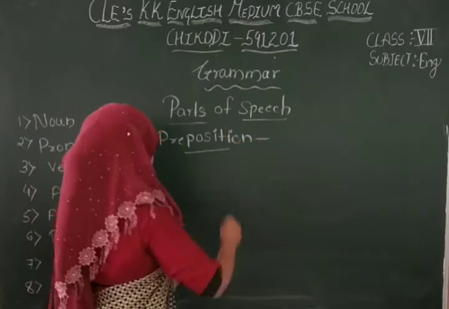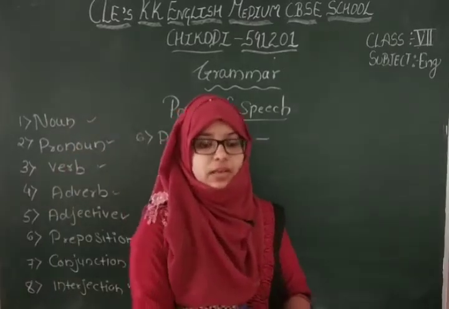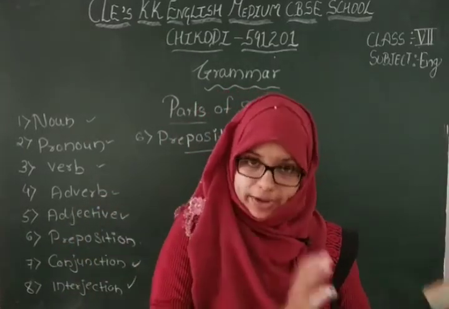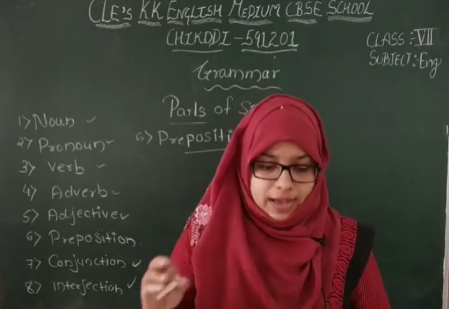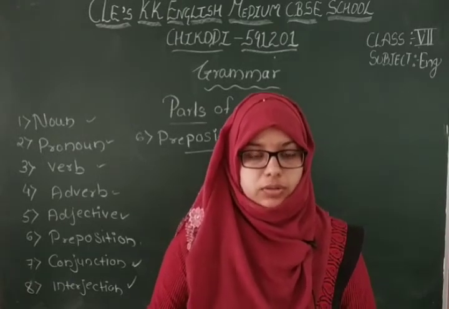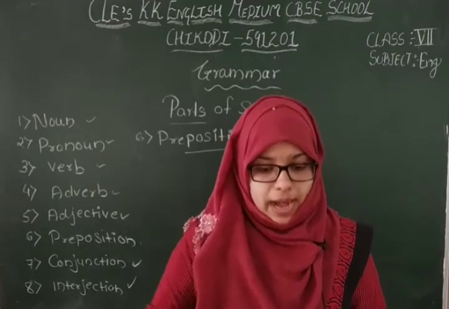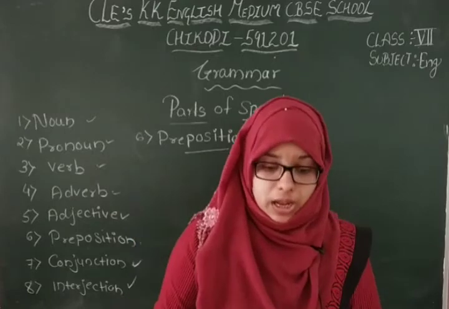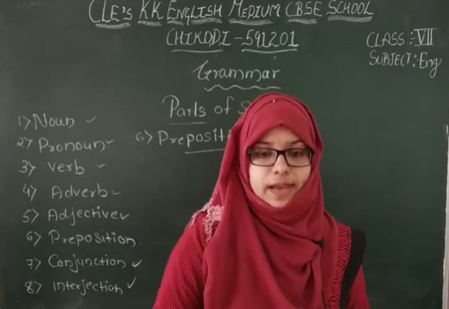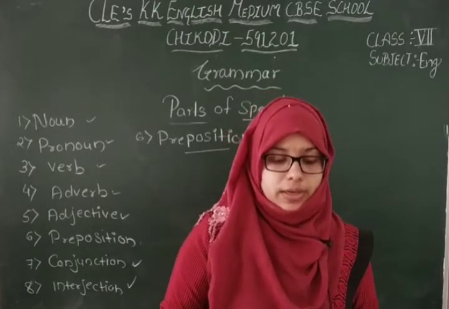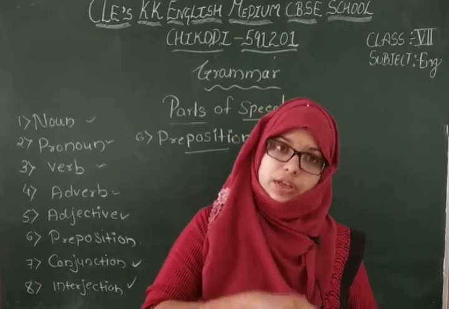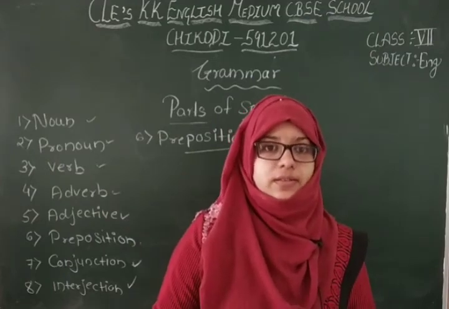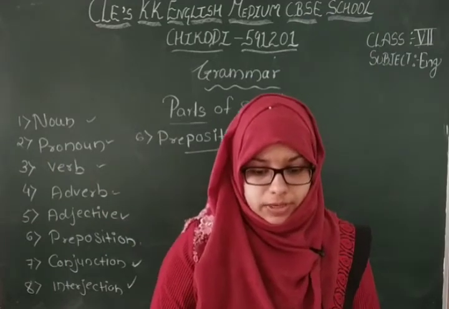It is used to show location or the relationship of a noun or pronoun, and even its relationship with another word in the sentence. Got it? Next, a preposition example.